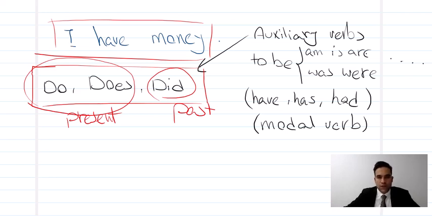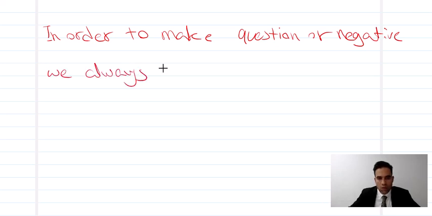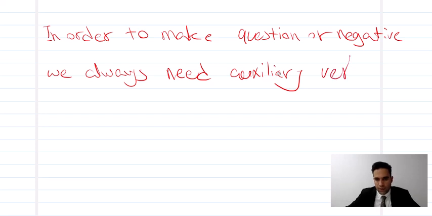If you want to make a question or negative in English, in order to make a question or negative, we always need an auxiliary verb, okay?